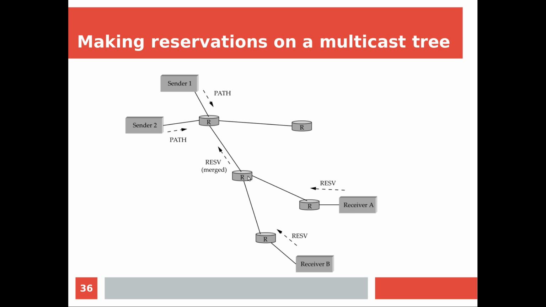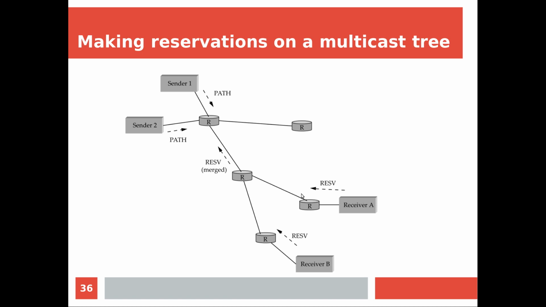Now by looking at A's reservation, it will check whether it can allot it or not. If everything is fine, it will reserve as requested by A. Now after that, B's reservation comes, say for example. Now if we want, we can merge these two if there is some similarity, or we can handle it as a different message also.